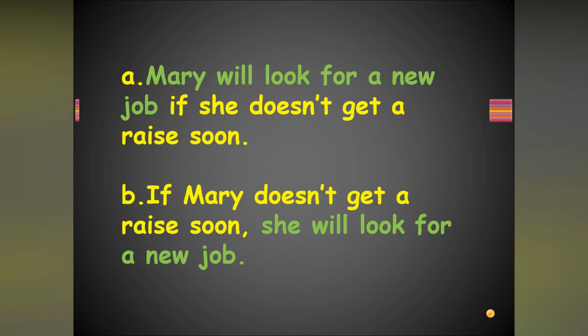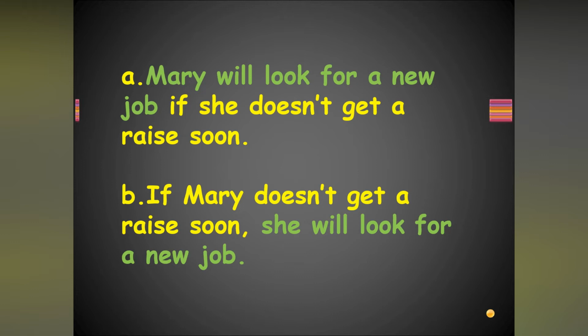Mary will look for a new job if she doesn't get a raise soon. A raise means an increment in her salary. If she doesn't get any increment in her salary, she will look for a new job. See here, the if clause we can use at the first or at the last.